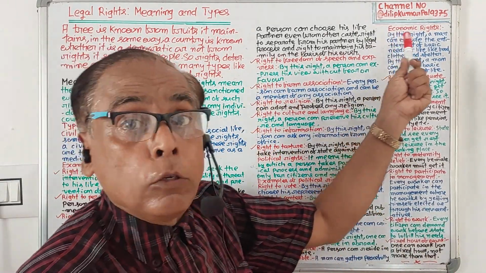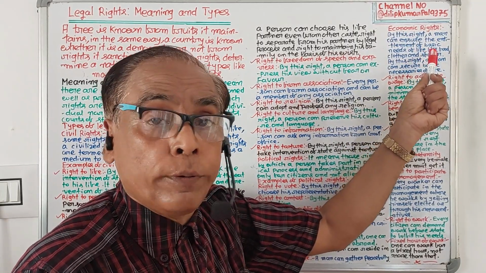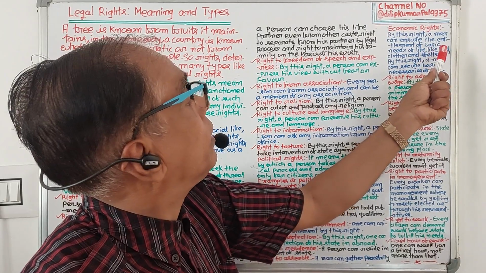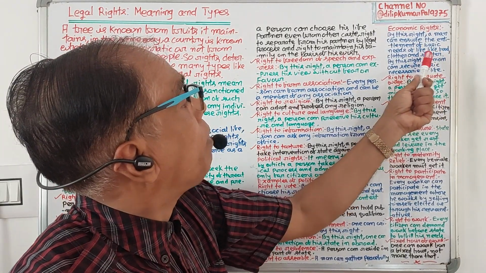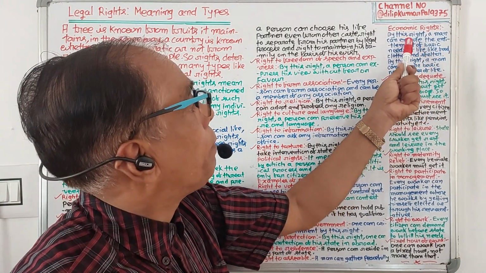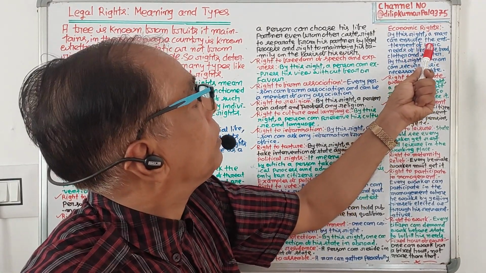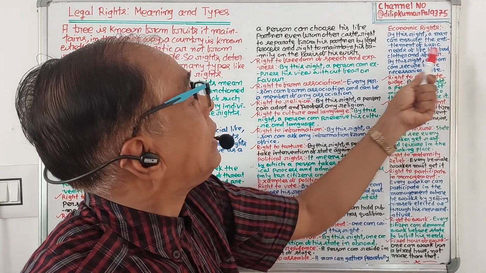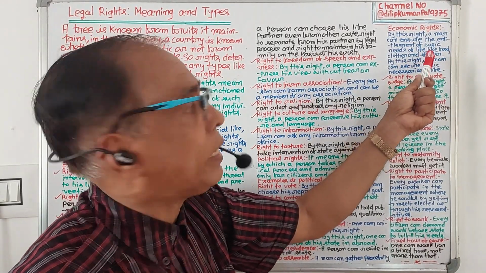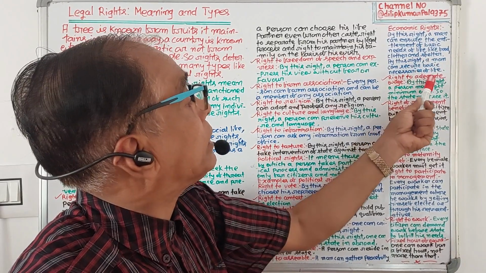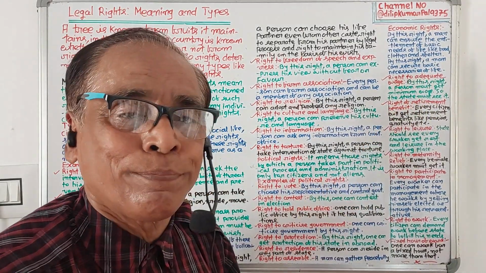Now let us discuss economic rights. What are economic rights? By this right, a man can ensure the entitlement of basic needs of life like food, cloth and shelter. By this right, a man can secure basic necessities of life.